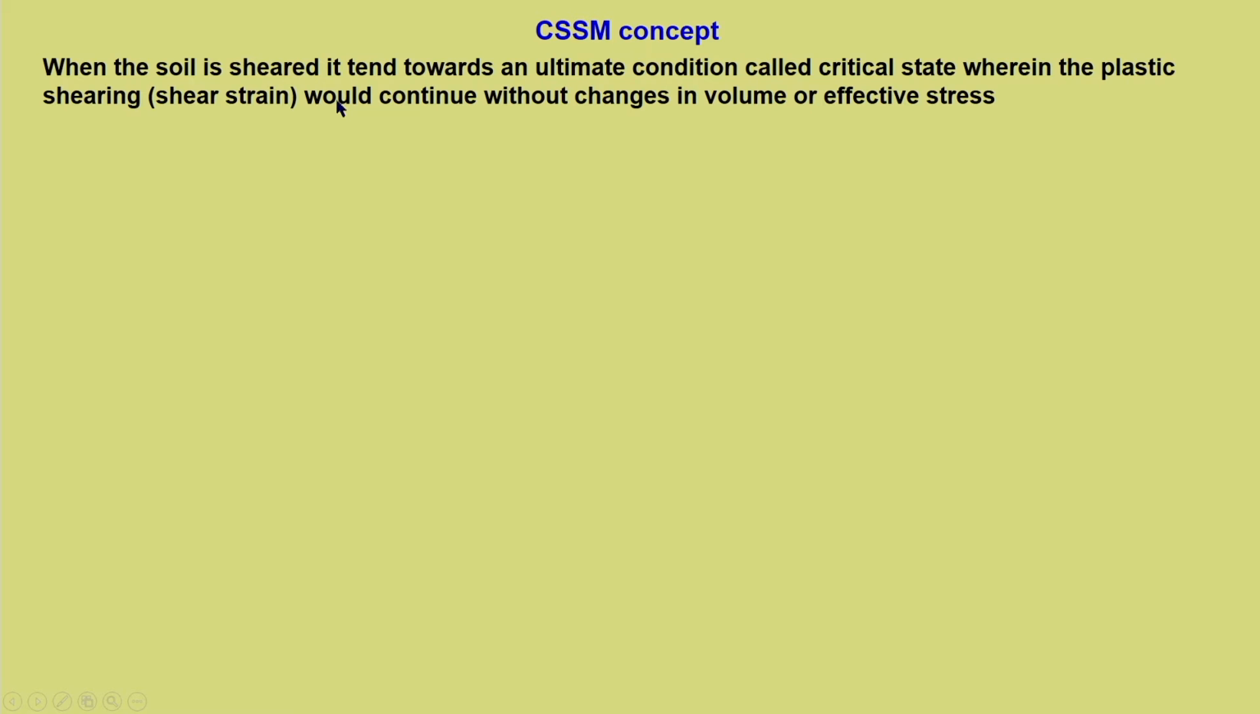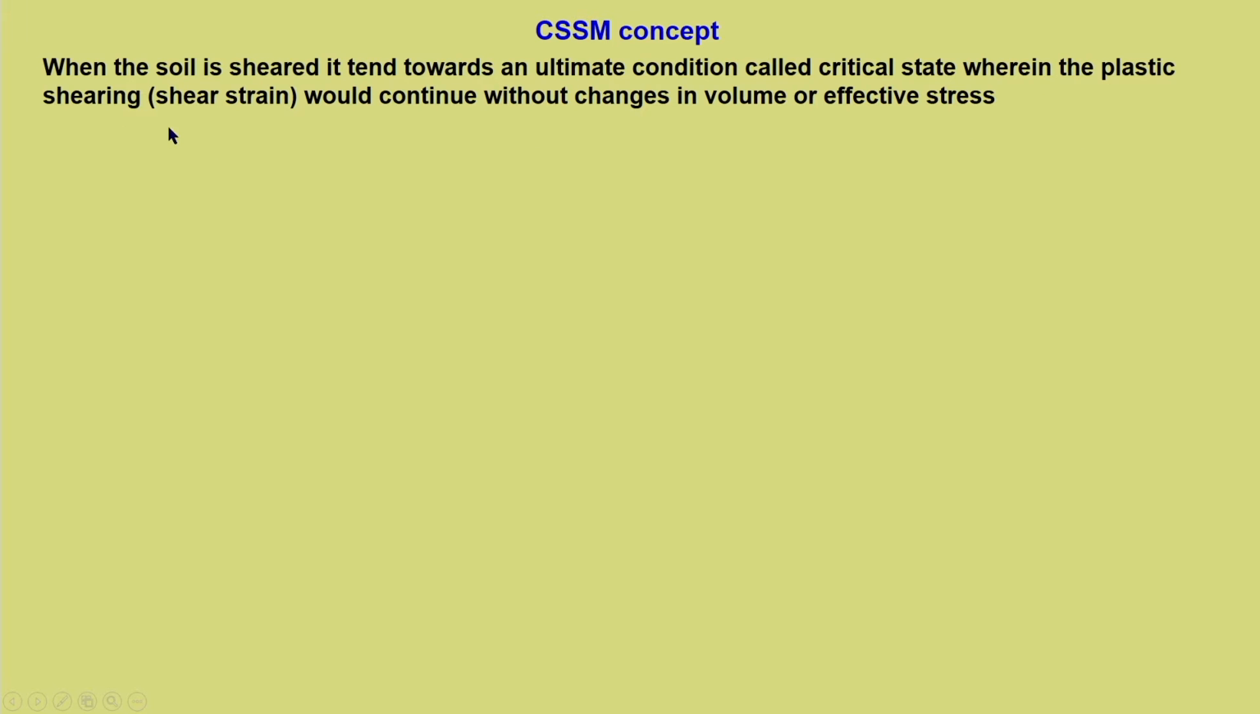Finally, the state of the soil reaches a particular state called critical state. So that can be considered as a fundamental behavior. When the soil is sheared, it tends towards an ultimate condition called critical state, which is a concept we already know. So we know these concepts, the only thing is we will be putting them on the right shelf, which will be easy for us to understand.